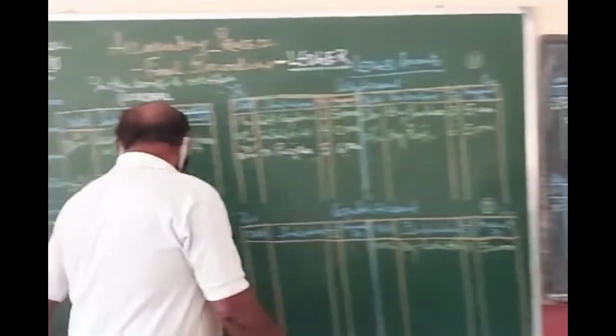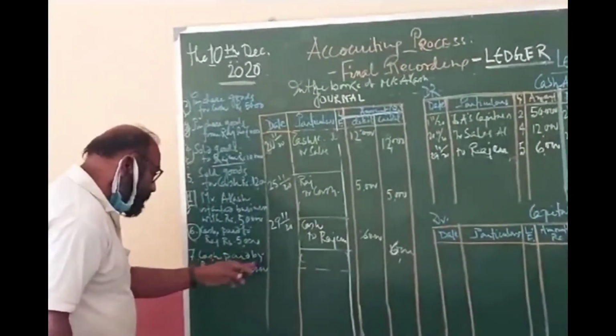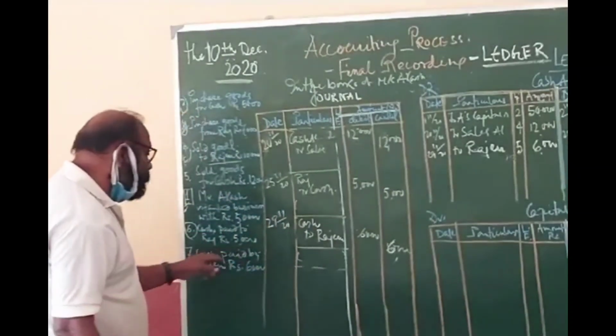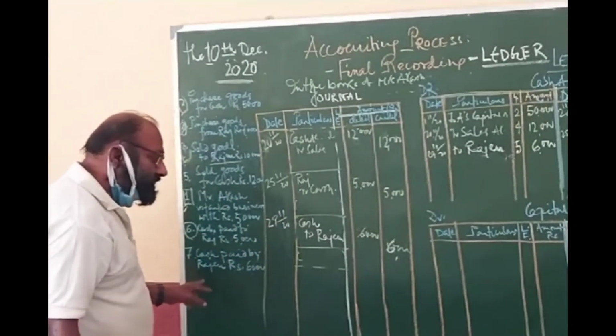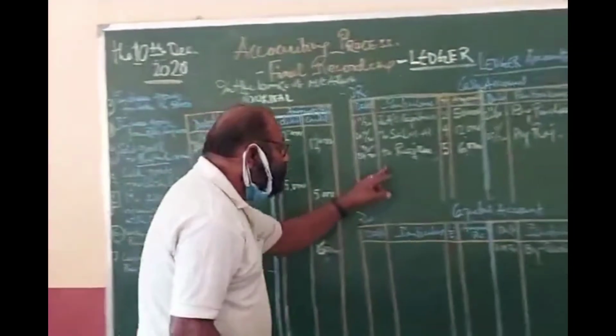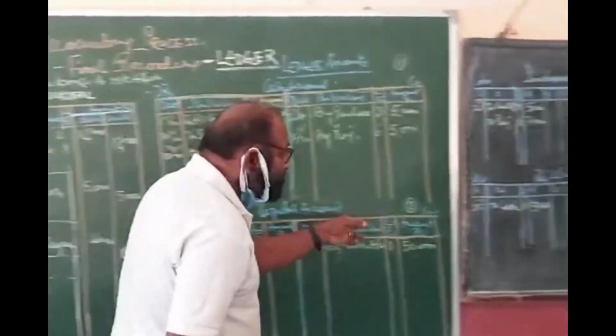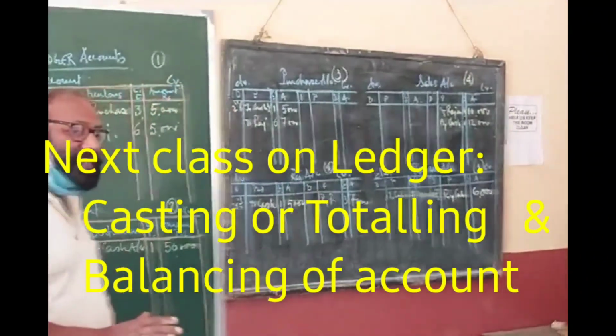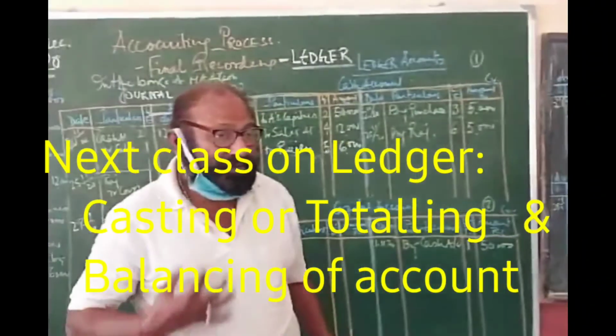Clear? And then comes the last one. Cash paid by Rajan. That is, I have received the cash. Mr. Akash has received the cash. So cash account, cash is debited and Rajan is credited. So in the cash, "to Rajan" debited, and in Rajan, "by cash." Okay, clear? So the posting has been completed.